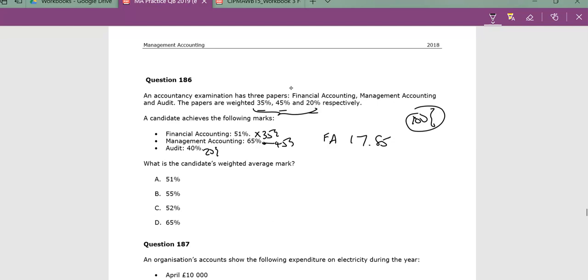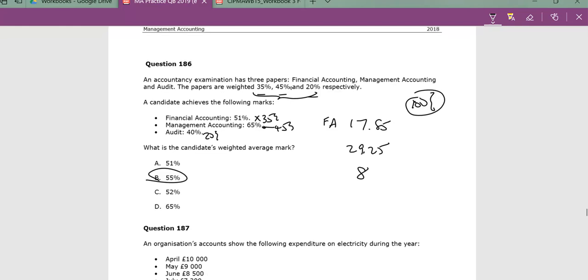And then 45% of his or her management accounting exam, which was 65%, is 29.25, and 20% of the audit exam was 8%. So I have 8 plus 17.85 plus 29.25, and we arrive at 55.1. So that looks like a B. 55.1. Yeah, great. Okay, good. 55.1. Okay, and let's carry on.